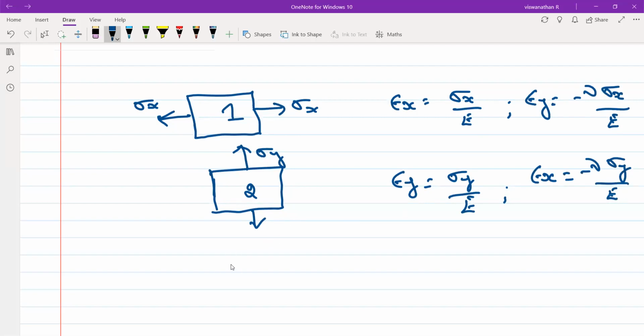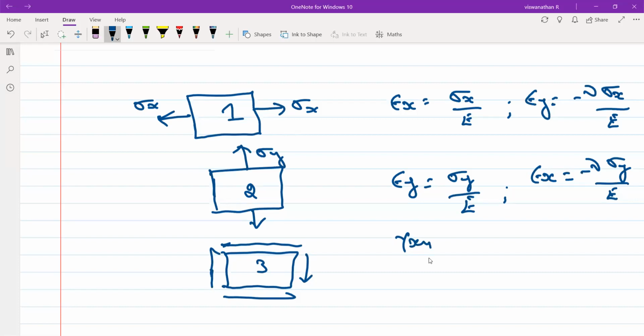Okay, I take a third case. This is case 3. I apply only the shear. So what will gamma xy be equal to? I am applying a shear stress tau.